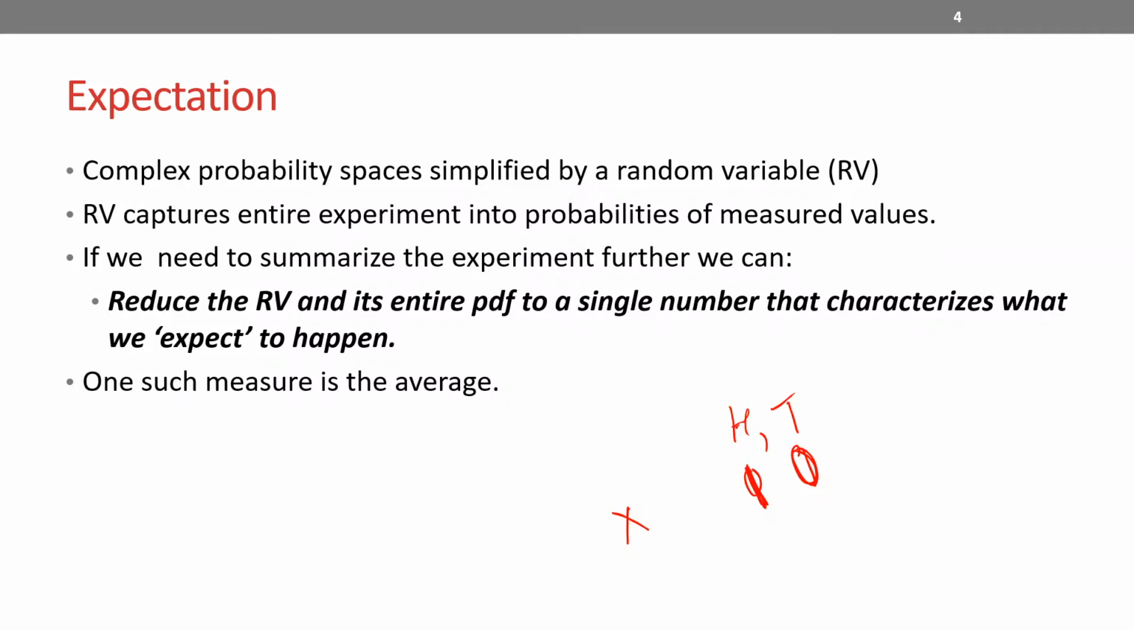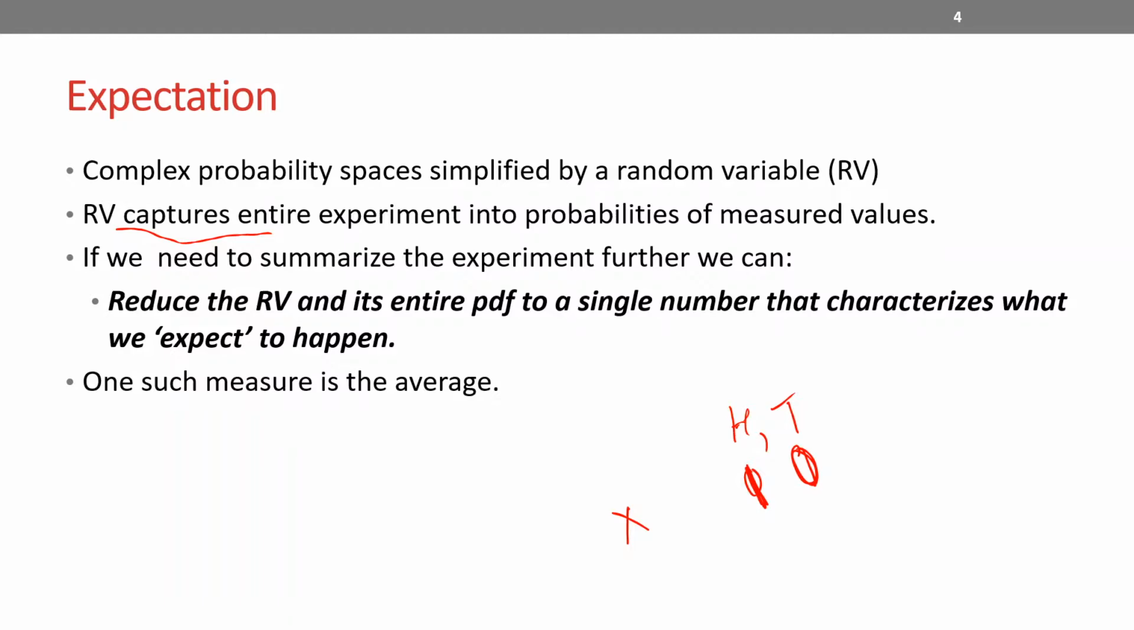And then I came to the probability distribution function that better helped me organize all the possible probabilities associated with each outcome. So a random variable captured the entire experiment into probabilities of measured values. It really made our life easier. Now, if we want to go a step further and summarize any given experiment, we can reduce this entire range of the probability distribution function to a single number that somehow characterizes what we expect to happen in terms of that particular random variable, which is a specific measurable property of the experiment.